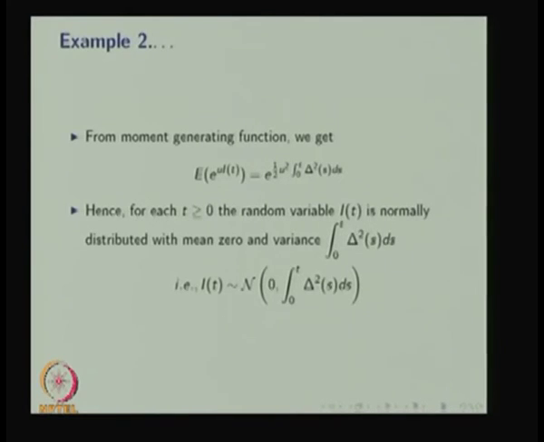So here you will come to the conclusion that I(t) is a normally distributed random variable with mean 0 and variance equal to the integral from 0 to t of delta squared(s) ds. For fixed t, it is normally distributed.